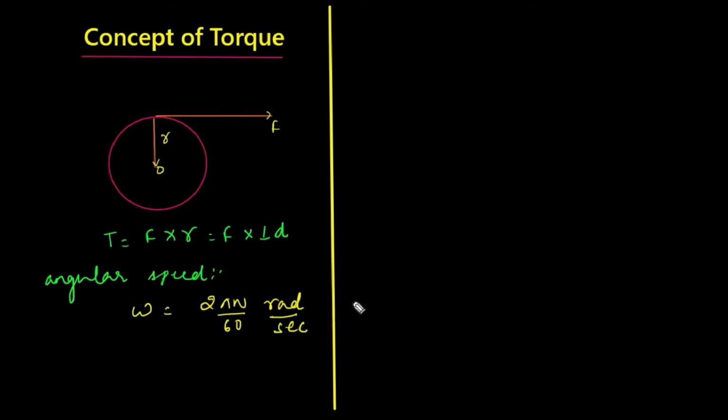When we are calculating the work done in one revolution, work done in one revolution can be represented by W equals to force into distance traveled in one revolution.